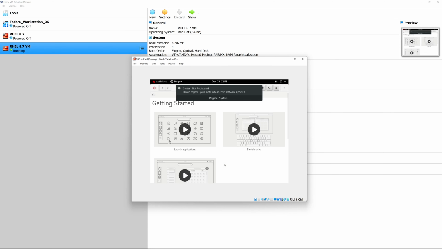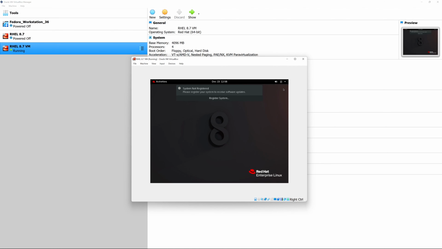And there's a couple of things that we can see here already that we're going to have to fix. One of them being is that our system is not registered, so we can't download any updates. We're going to have to fix that. But before we can download any updates, our network card is not set up either. So we can't connect to the internet in order to download our packages. So let's keep that in mind.